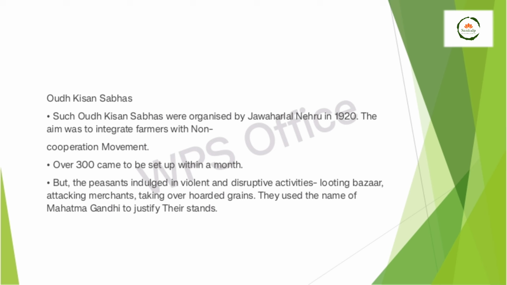Finally, the peasants indulged in violent, disruptive activities, looting the bazaars, attacking the merchants, and taking over the hoarded grains. They used the name of Mahatma Gandhi to justify their stance. Finally, it was decided to make a clean-up withdrawal of the non-cooperation movement.